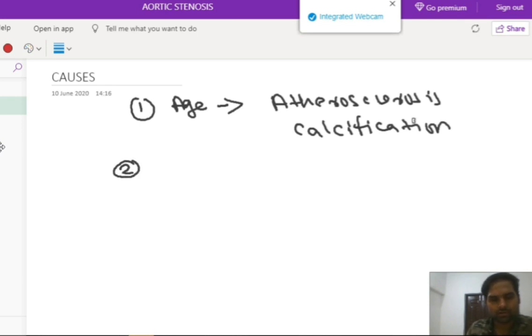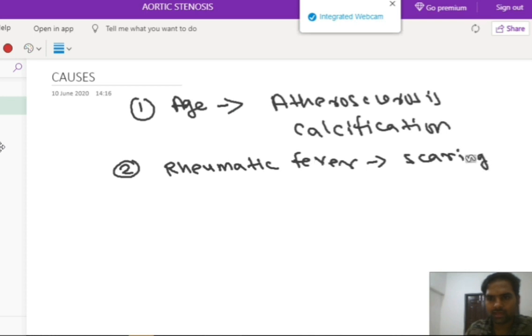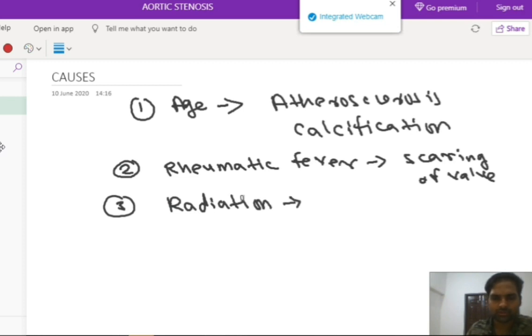The second cause can be rheumatic fever. Rheumatic fever will cause scarring of the valve. The third cause is radiation. Prolonged exposure to radiation will lead to fibrosis of the valve.